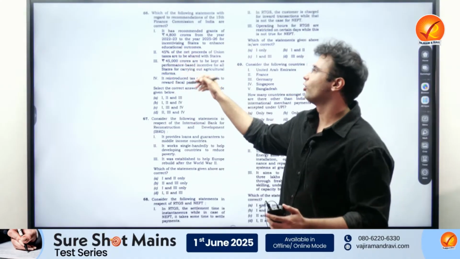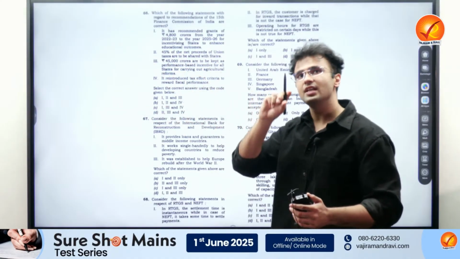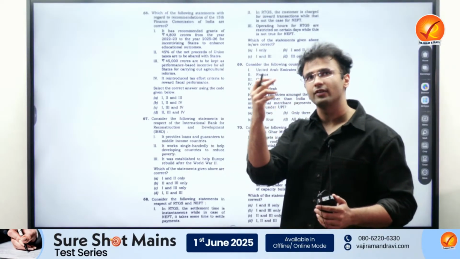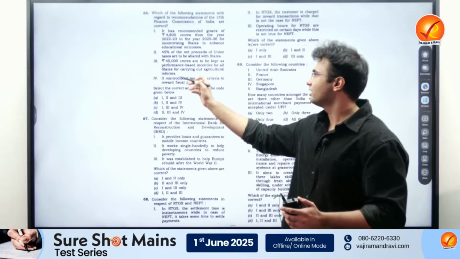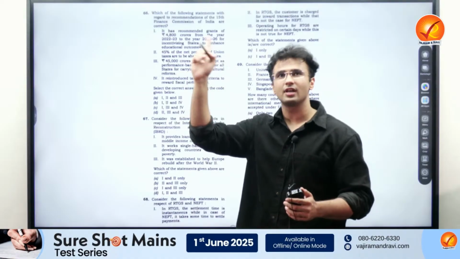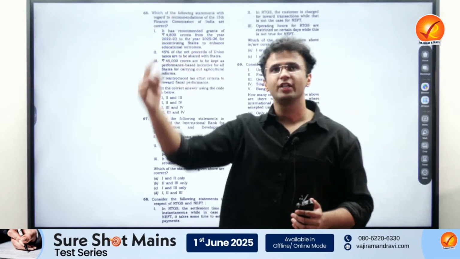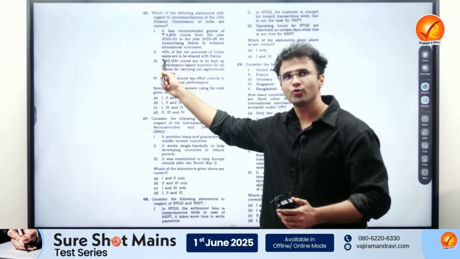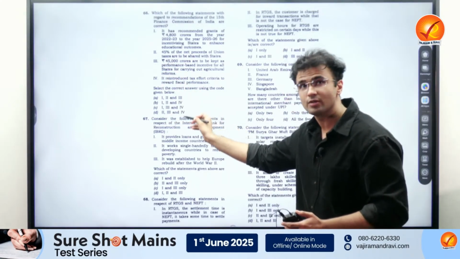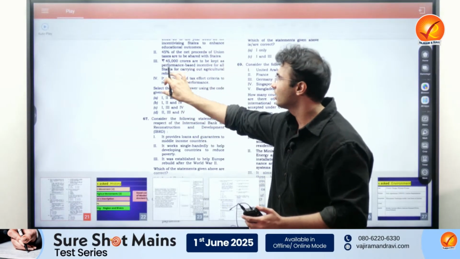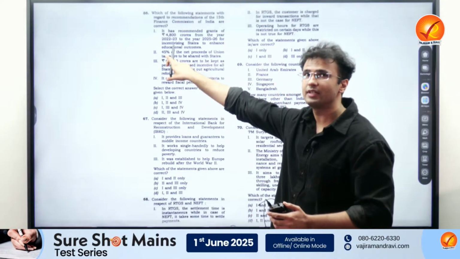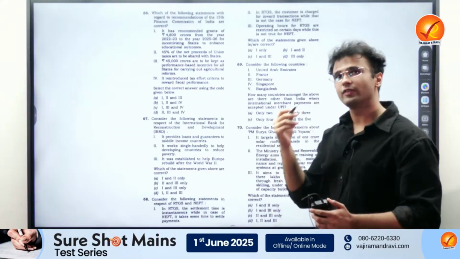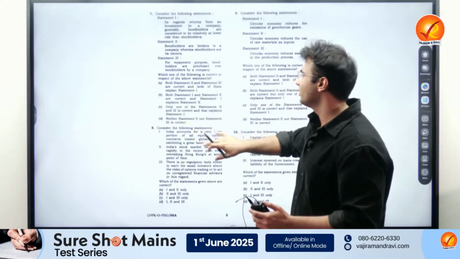But this question was easy, because we have seen the terms of reference from the 14th and 15th Finance Commission, here it was like 41%, and one percent was done because J&K was made into a Union Territory. So this was a quite prominent fact, very well in the news, and the options were made in such a manner that if you just knew this part, that okay, this is not 45%, you could have easily eliminated it. But still, I would say the role of factual knowledge has increased in the economy.